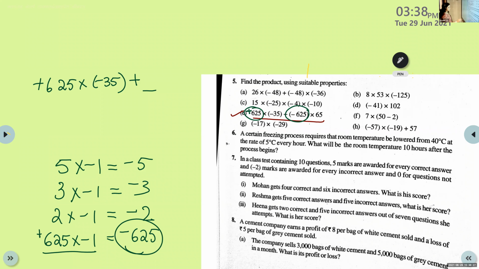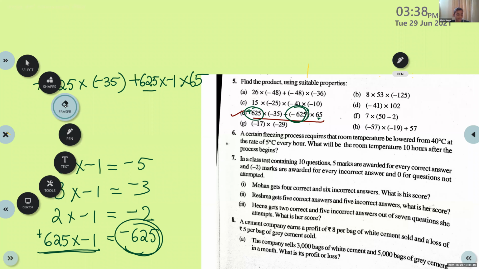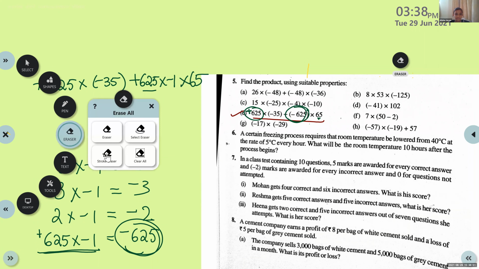This negative 625 I can write as positive 625 into negative 1, isn't it? So we will write this negative 625 as positive 625 into negative 1 into 65. Right. Clear? That step is clear? Yes, ma'am.